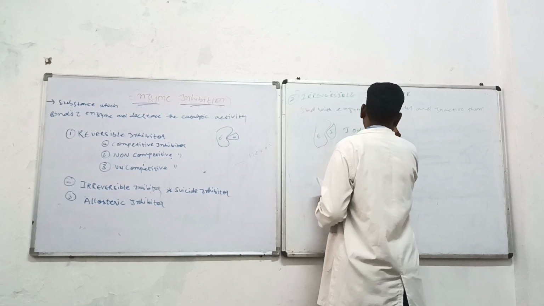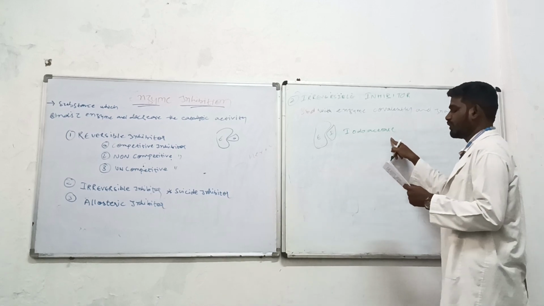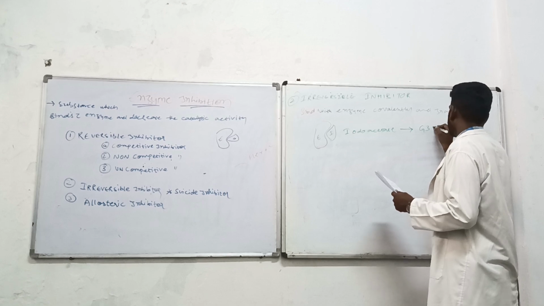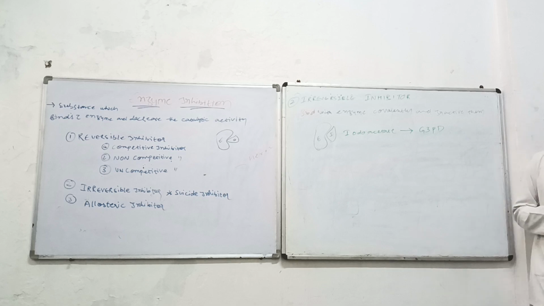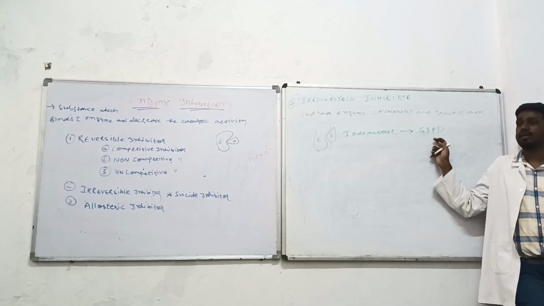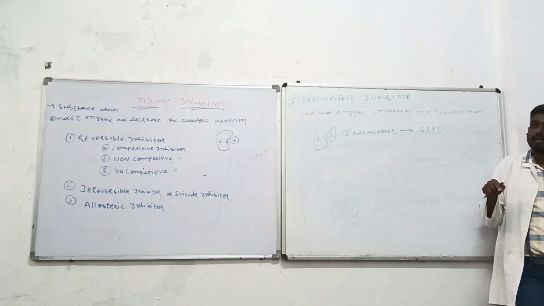That is iodoacetate. Iodoacetate is an irreversible inhibitor which is going to bind the enzyme glyceraldehyde 3-phosphate dehydrogenase. Glyceraldehyde 3-phosphate dehydrogenase is an enzyme of glycolysis.